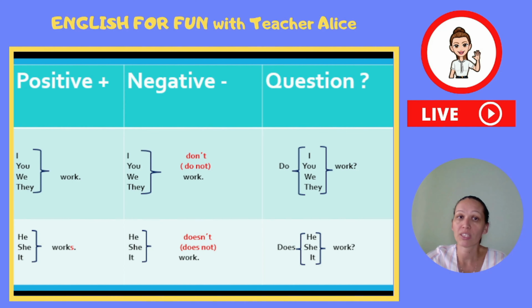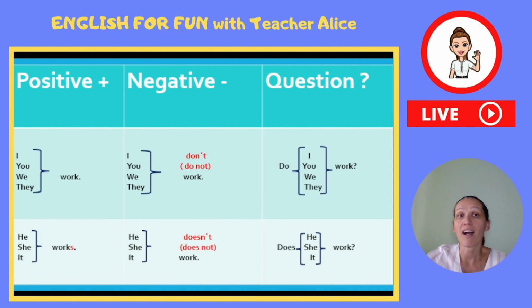But when we use subjects like he, she, it, when we're talking about somebody who is he, she, or it, we need to use the normal form of the verb plus ending s. For example, he works. He works in a hospital. She works in a hospital. It works. I've read a lot of books and it works for me because I'm learning a lot of vocabulary.